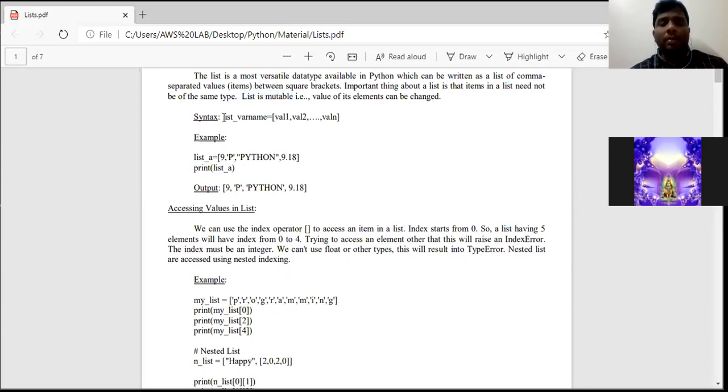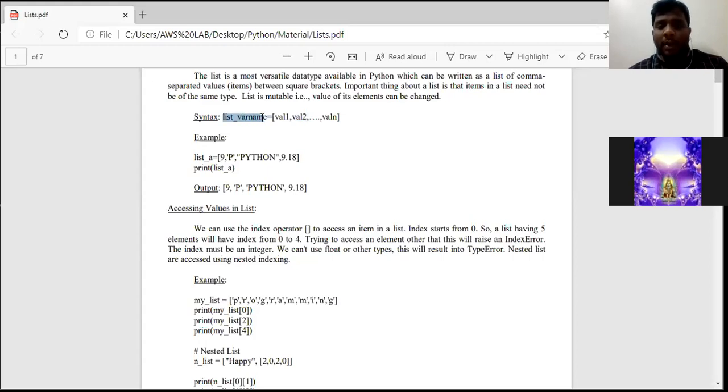Coming to the fourth point. What is the syntax of a list? Normally, if we need to assign a value to a variable, we will write something like a is equal to 3, where a is the name of the variable, equal to is the assignment operator, and 3 is the value assigned to the variable a.